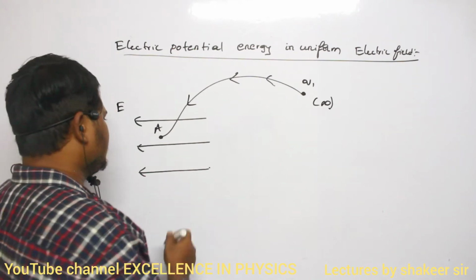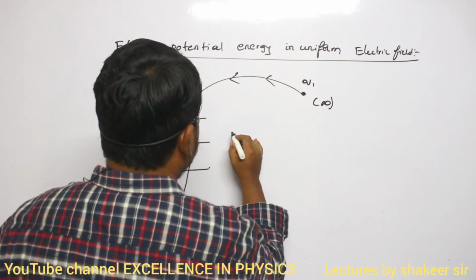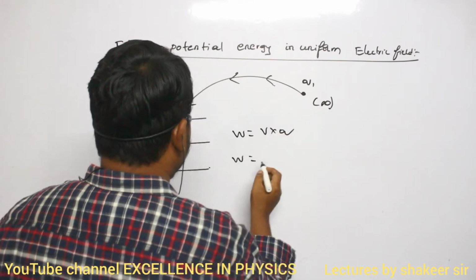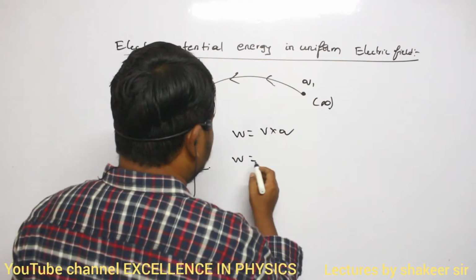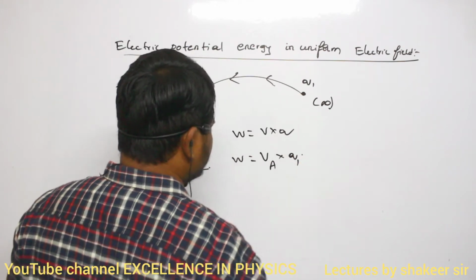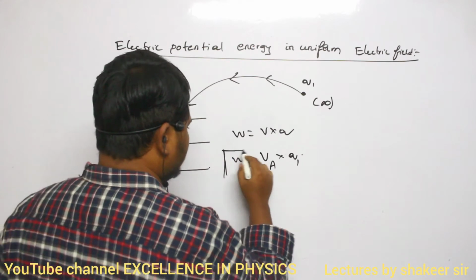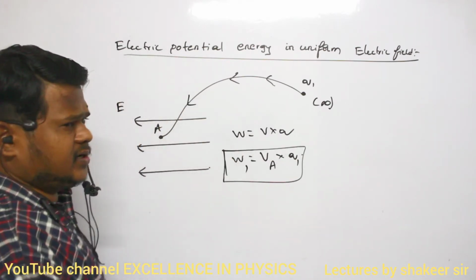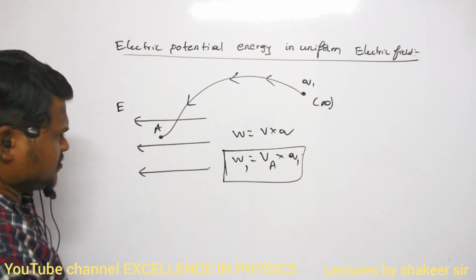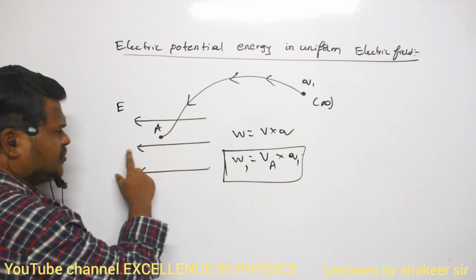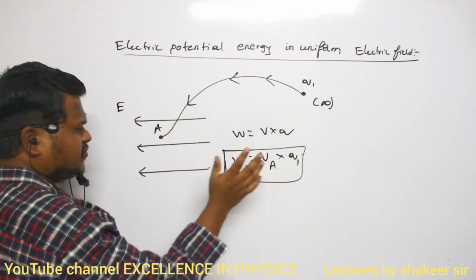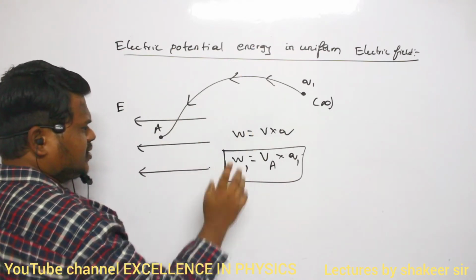So how much work I have to do? Work is equal to V into Q. Let the potential at point A be VA, and the charge we are moving is Q1. So W1 is equal to VA into Q1 amount of work I have to do. What is VA? VA is the potential at this point because of this electric field. And we are moving a charge of Q1. So work done is VA into Q1.